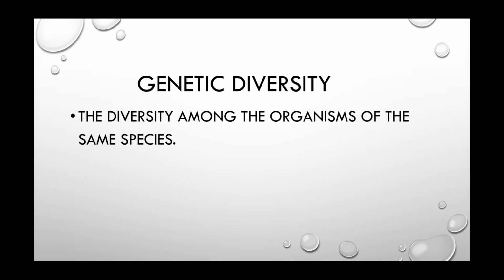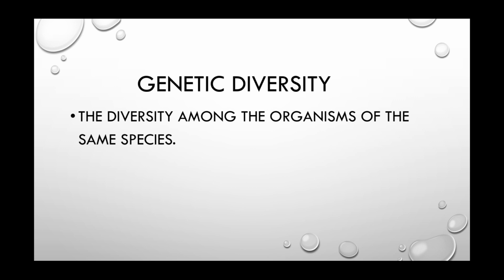For example, let us take the human species. In the human species, we can observe that no two individual human beings are exactly similar or an exact copy of each other. Why is it so? Obviously, it is the result of genetic variation. We can say that in the same species, no two individuals have the same genetic inheritance. This is called genetic diversity.